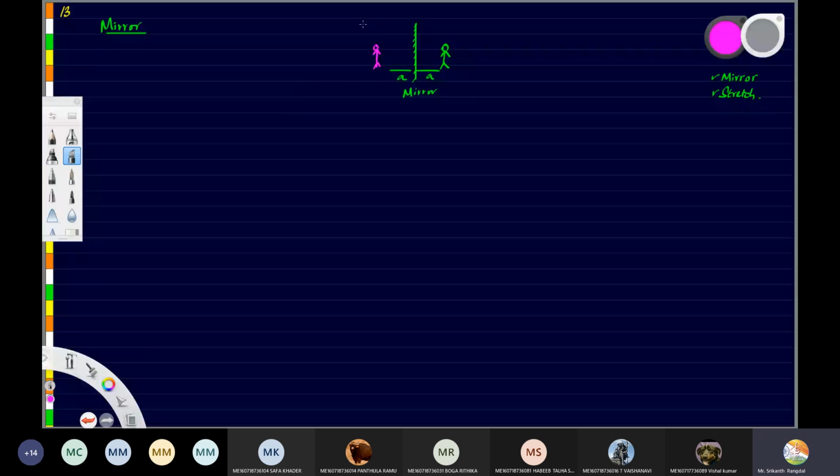This is your image, let us say. So this is you, standing here, and this is where you are seeing the image. So the image distance from the mirror and your distance from the mirror, are they going to be the same or different?